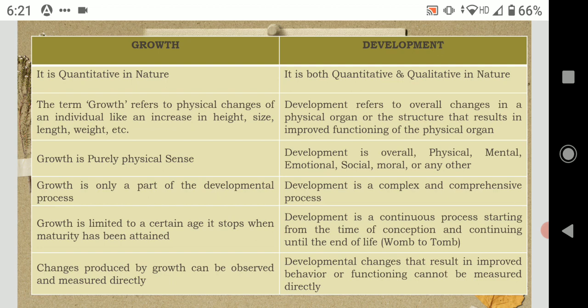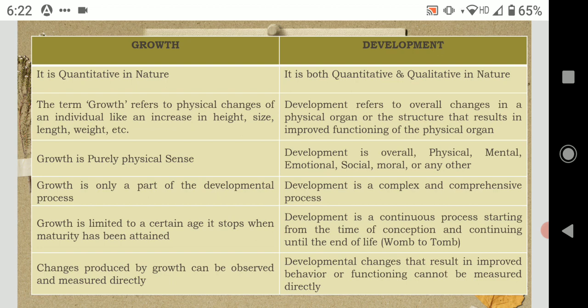Growth does not continue throughout life, and it stops after maturity is attained. So after a particular age, the child stops gaining in height. Puberty के बाद normally बच्चों में height नहीं बढ़ती. That means growth वहाँ पे आके restrict हो जाती है. But does the development stop? No, development does not stop.